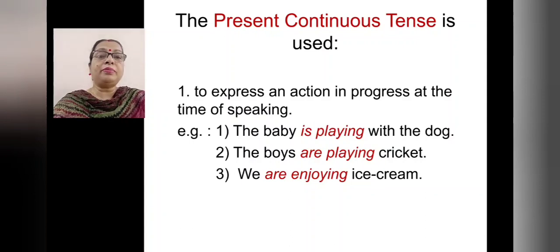So when do we find the present continuous tense is used? It is used to express an action in progress at the time of speaking. The action is going on. Example, the baby is playing with the dog. The boys are playing cricket. We are enjoying ice cream. So here, where is the verb? Is playing, are enjoying. All this talks about an action which is going on at the time of speaking.